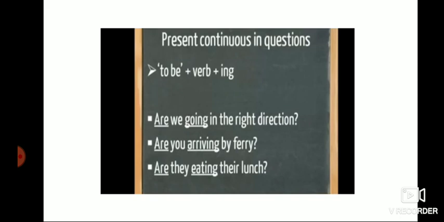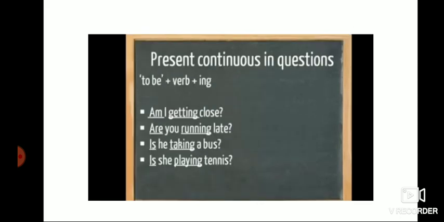Are you driving to the ferry? Are they eating their lunch? Am I getting close? For I, you have to use am. Are you running late? For he, she, it, singular, you have to use is. So, is she taking a bus? Is she playing tennis? Is she cooking food? Like that, you have to ask questions.